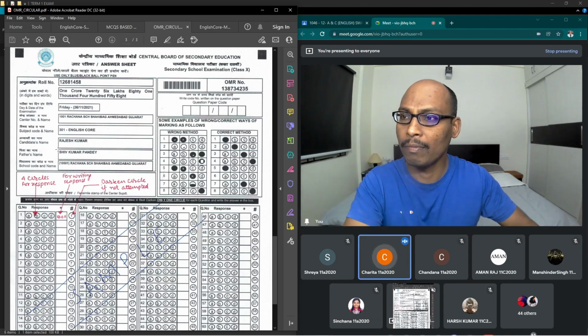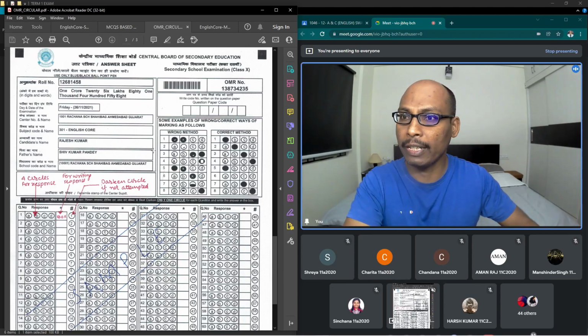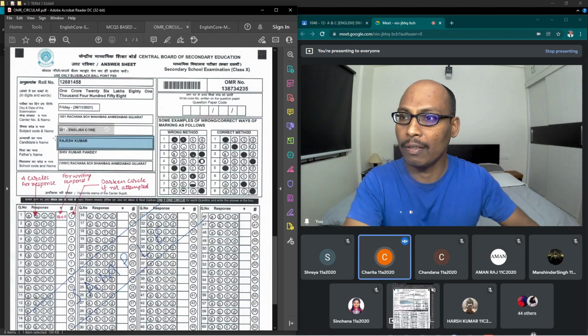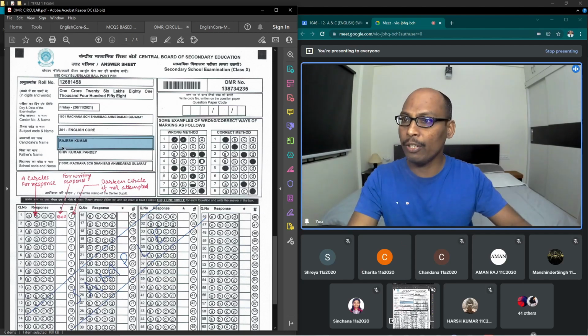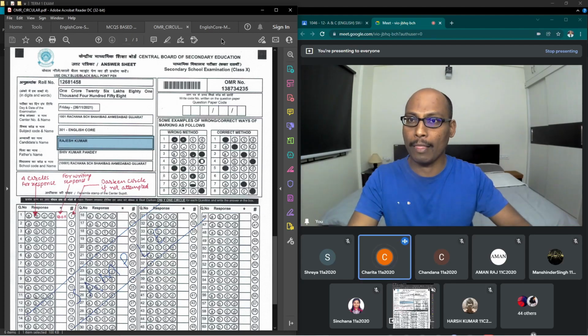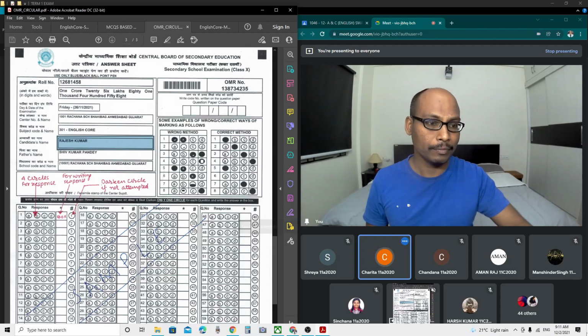Oh, so I thought we had to OMR plot it. See here, this is the space provided for the candidate's name. No OMR plotting. As per CBSE, here you have to write the name of the candidate. Okay, sir, that is fine. Right. If it were OMR, then there wasn't. Any more doubts? No.